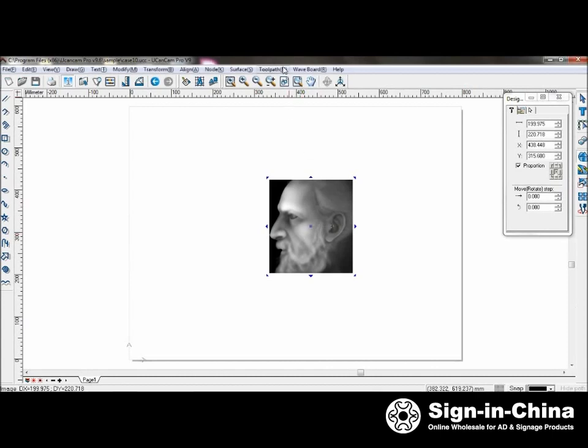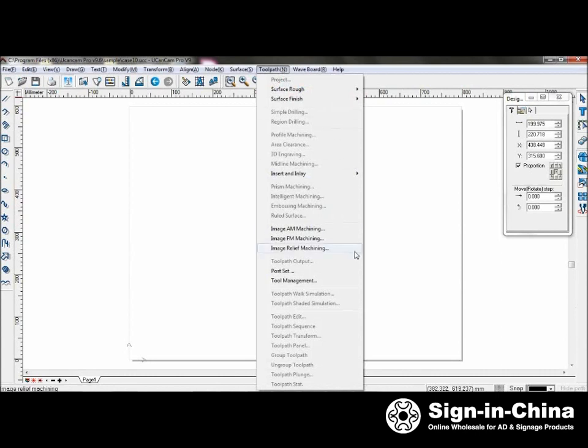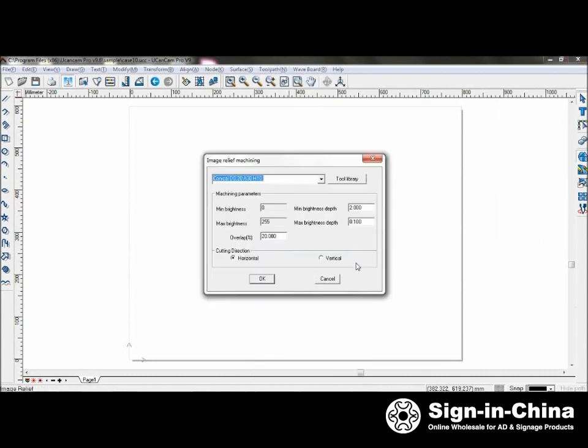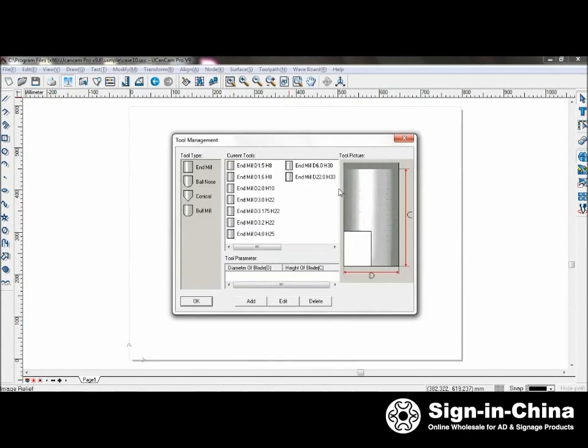Select the image, go to Toolpath, Image Relief Machining. Firstly, select your tool. And select ball nose with a diameter 2, height 10.